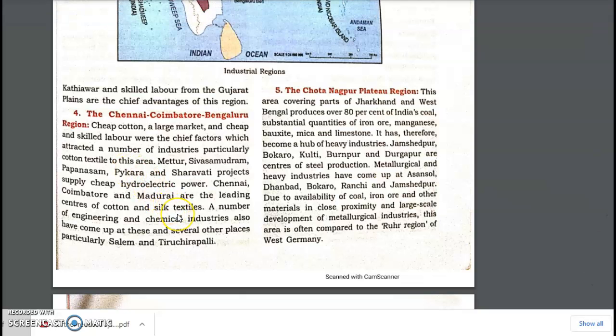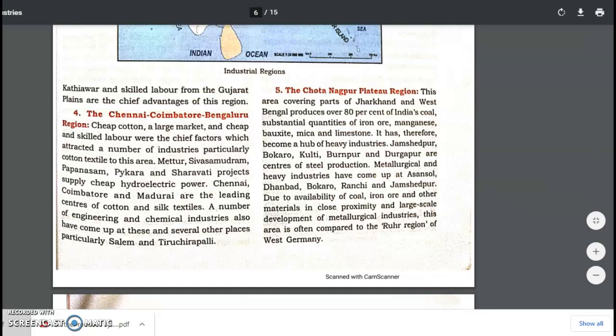Apart from this, we also have a lot of silk textile in South India. Silk is really liked by the people. We also have silk textile industry there, and a number of chemical industries which are used in processing the cotton as well as silk. The Chota Nagpur Plateau region is basically the Jharkhand region, where we have a lot of